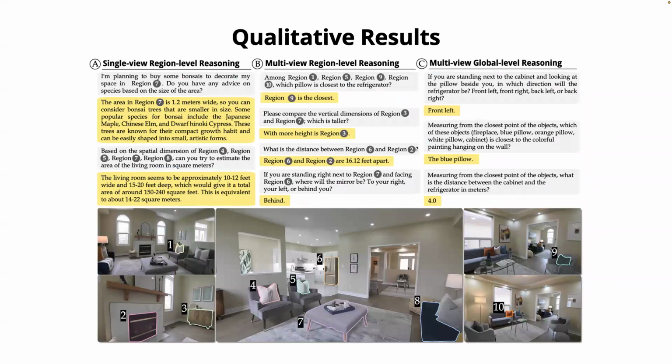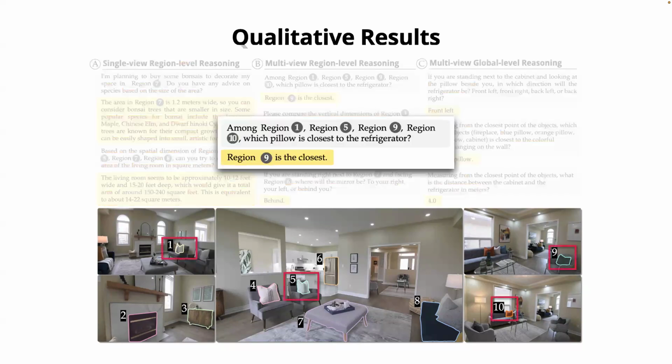To show some qualitative results, we took a video from YouTube and then ran a model to obtain the 3D point cloud and then did zero-shot inference on our model. Here we show some examples covering both single view and multi-view, with and without the region inputs. Zooming into a specific sample, the query asks: among these multiple pillows, which pillow is closest to the refrigerator? This is quite challenging because some pillows look nearly identical, so it's hard to distinguish them using just text.